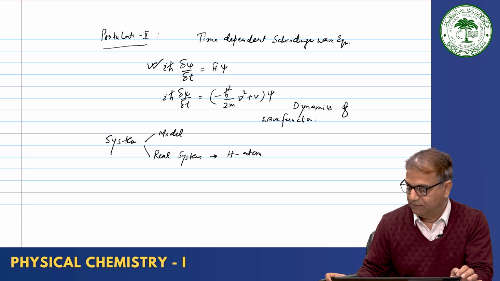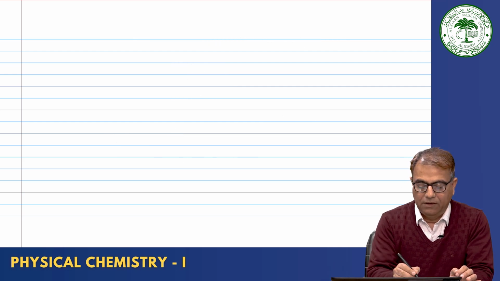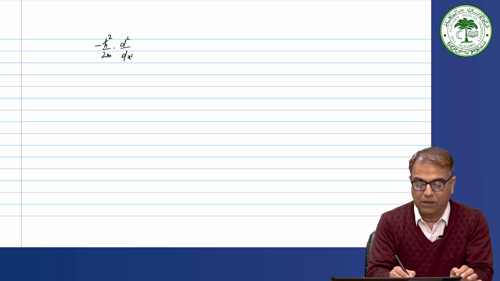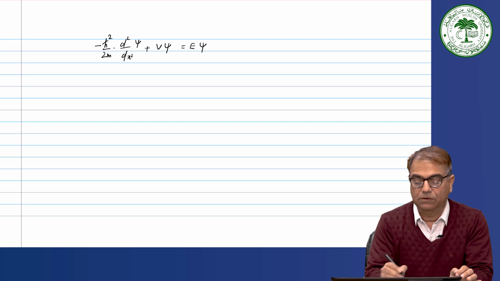So, let us write it. The Schrodinger wave equation for a one dimensional system could be written as minus h cross square divided by 2m d square by dx square psi plus V psi is equal to E psi.